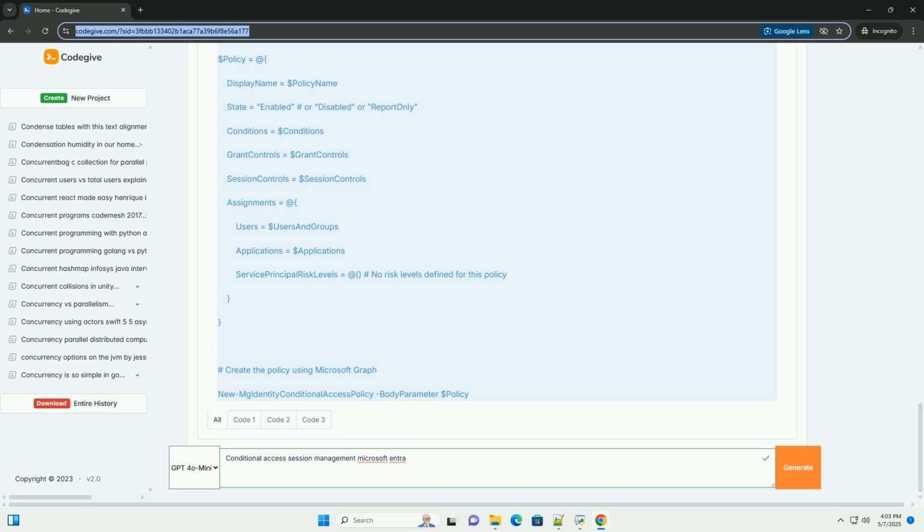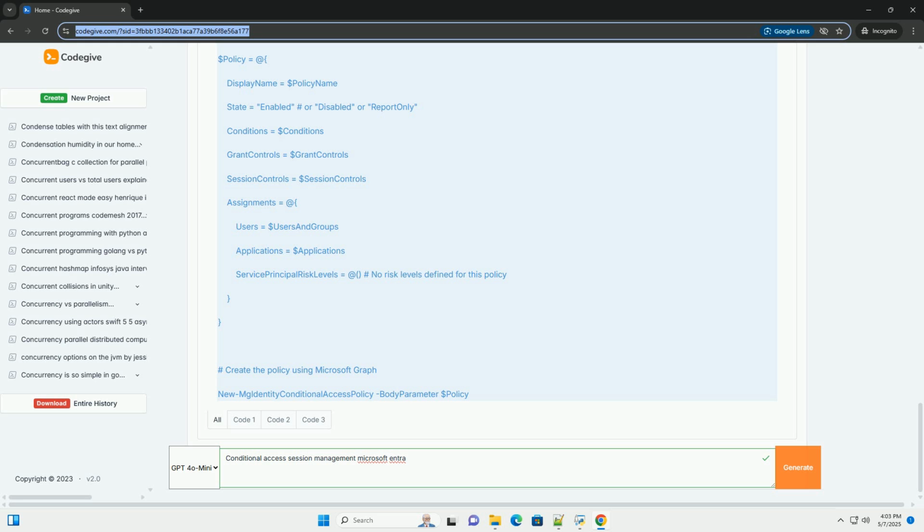Use cases: enforce regular re-authentication for sensitive applications. Reduce the risk of compromised credentials being used for extended periods. Meet compliance requirements for re-authentication frequency. Configuration: straightforward to configure within conditional access. Considerations: frequent re-authentication can be disruptive to users. Choose an interval that balances security and user experience.